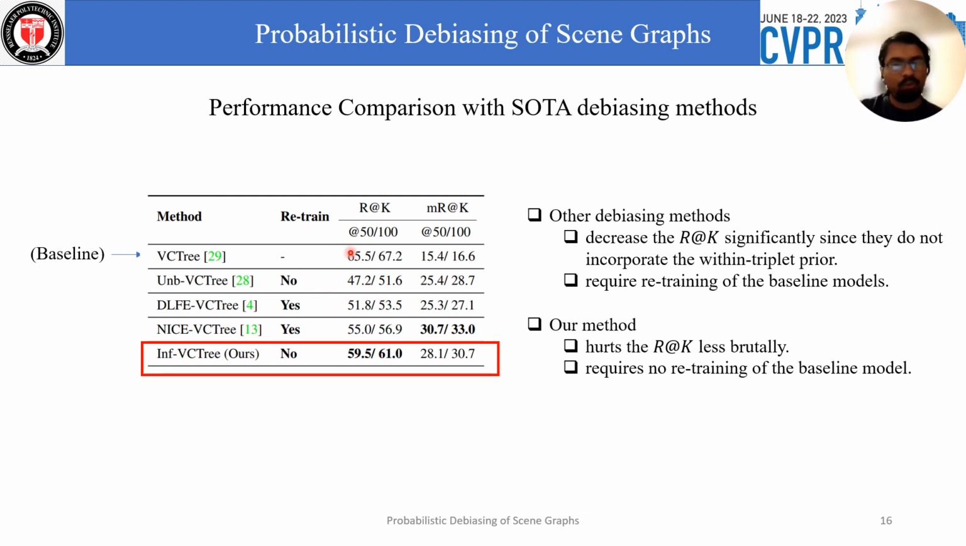Here we compare the performance with other state-of-the-art debiasing methods. We can see the other methods have a very low recall compared to ours in the last row. And we also see that some of the other state-of-the-art methods require retraining of the baseline model, but we do not need any retraining steps.